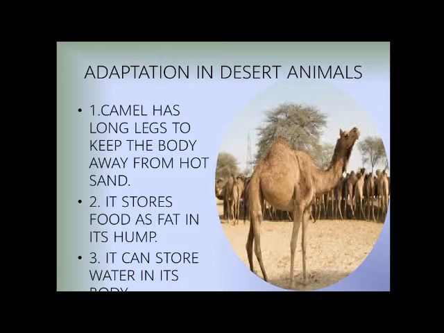Number two, it stores food as fat in its hump. If you are seeing the bulging out structure on the back of the camel, a bag-like structure, that structure is known as the hump. The hump is storing fat as food, because they have to go on a long run in the desert. They will not get food, so they store it as fat in their body, and when they do not get food in the desert, they break these fat molecules, digest them inside their body, and get energy.